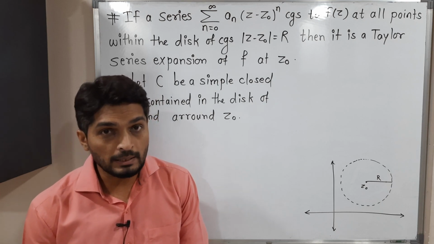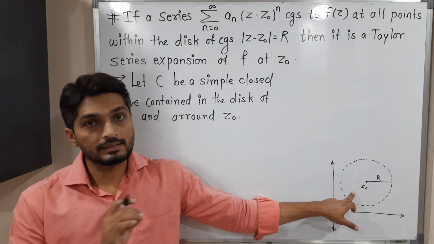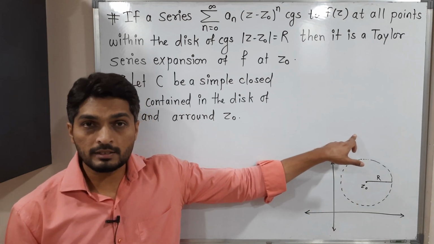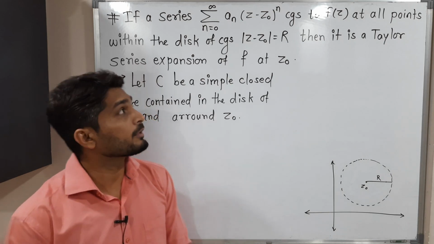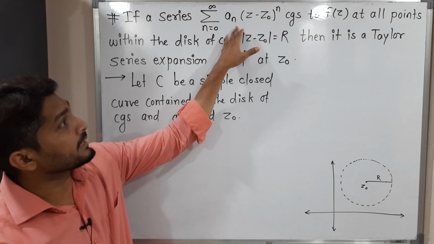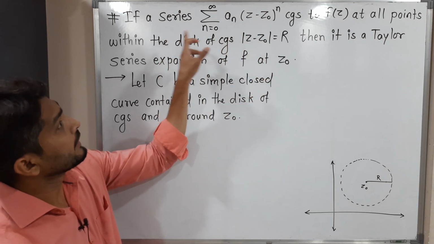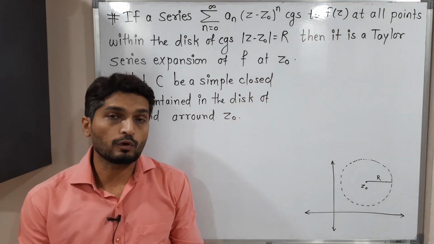That means if you take any point inside the disk, then for that point the series is convergent, and if you take any point outside the disk, then for that point the series is divergent. The given information is that the power series converges to some function f of z for each point of that disk of convergence, right?